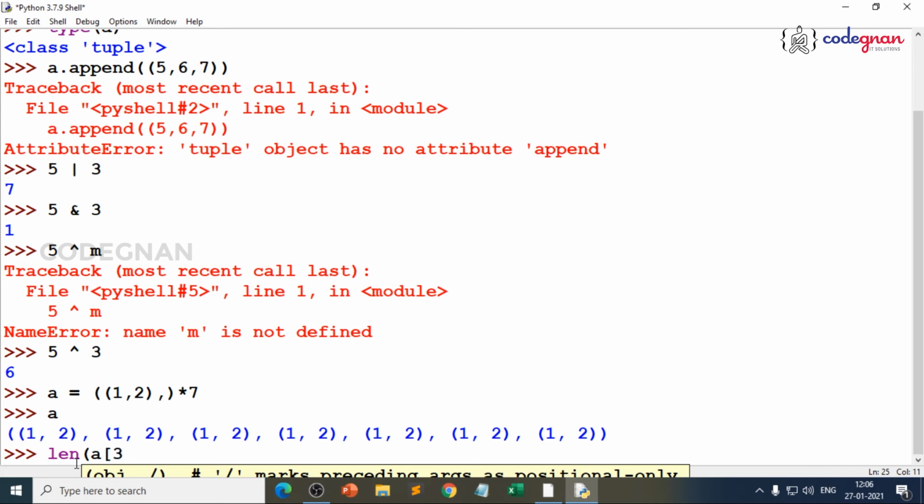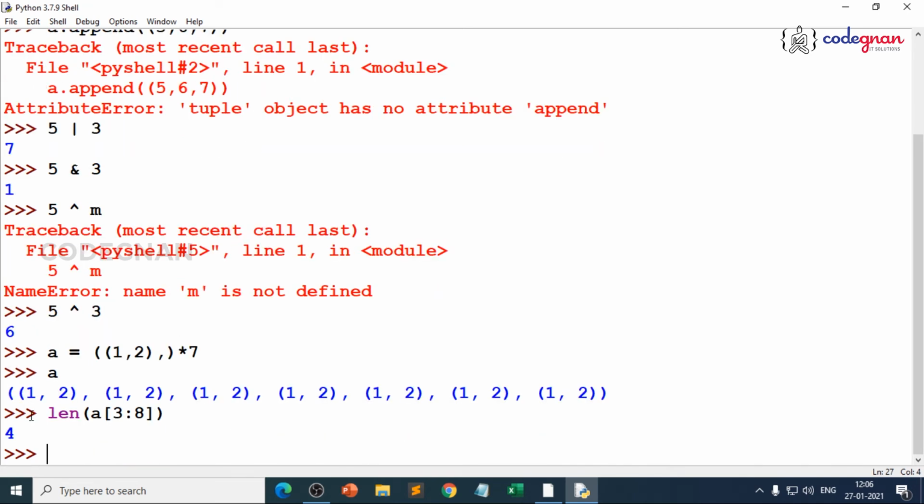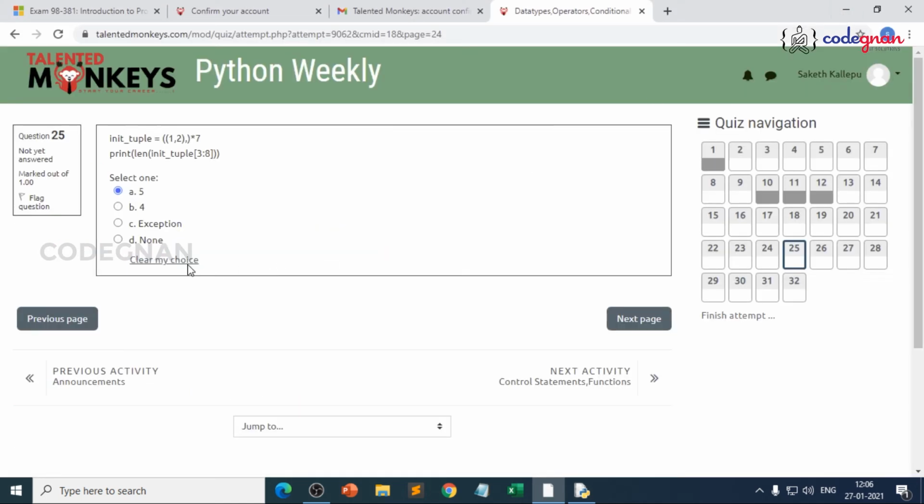Don't come to that conclusion part. But if we are having indexing, that may be 5. 0, 1, 2, 3, 4, 5, 6. Oh god, that can be 3, 4 also. Let me prove it. See, why are we getting 4? That's where you'll get confused. So it is not 5, it is 4.